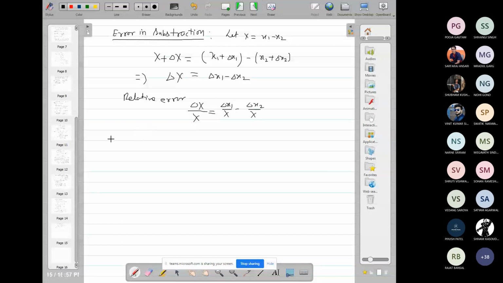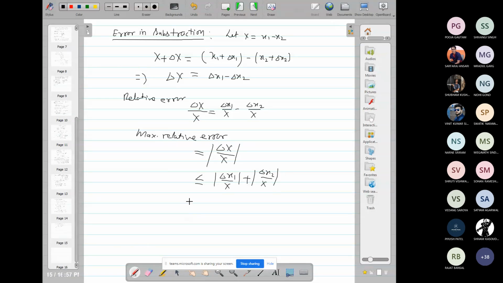The maximum relative error is equal to mod of del x upon x. So this is less than or equal to mod of del x1 upon x plus, here it will not be minus, mod of del x2 upon x.